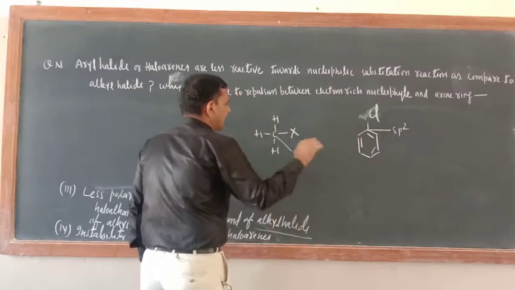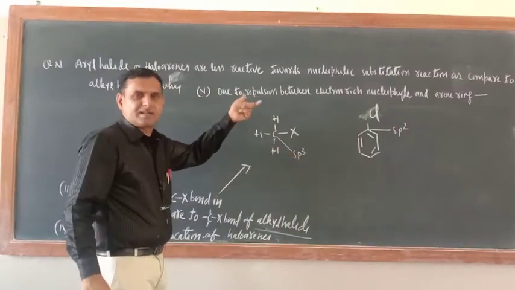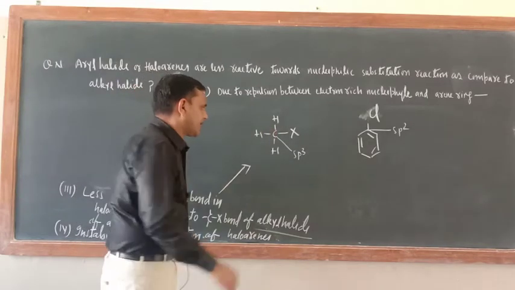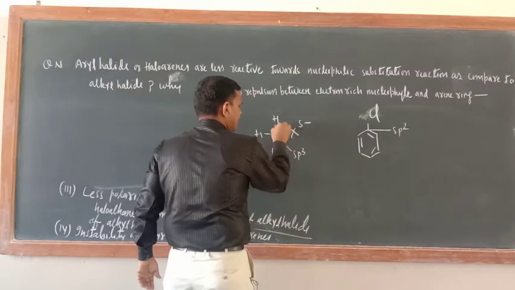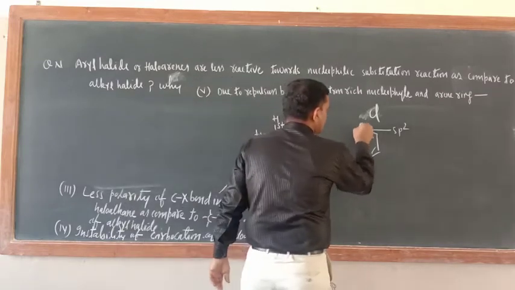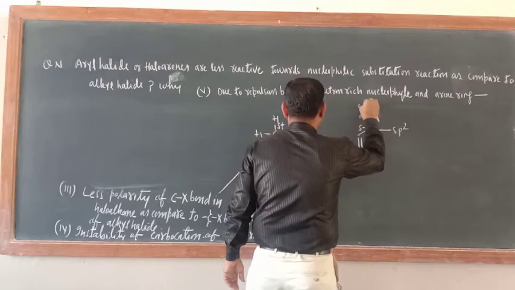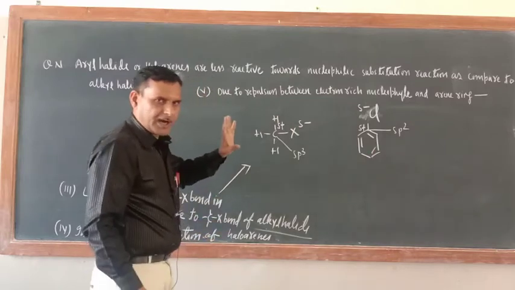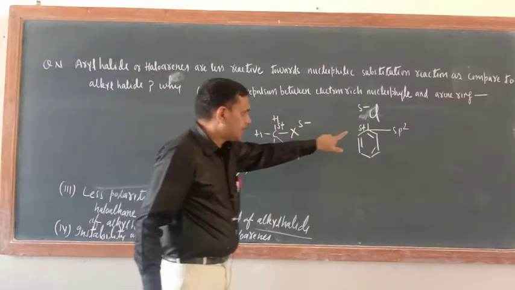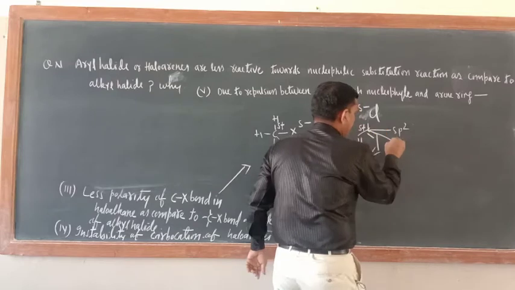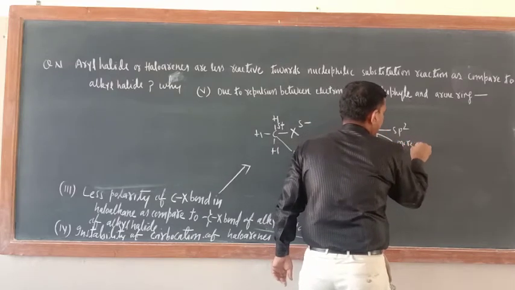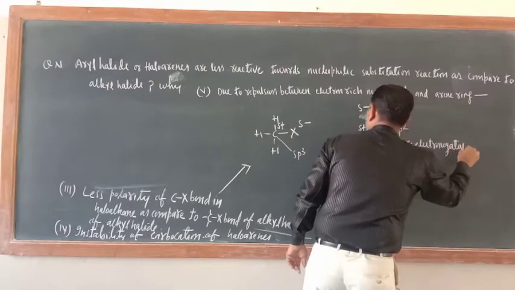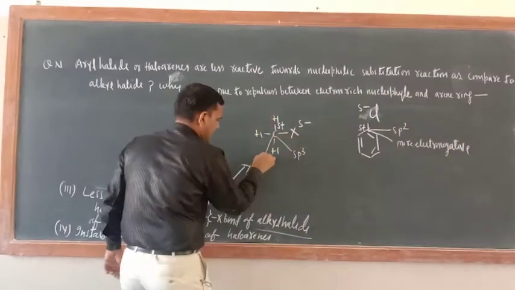So just see, the nucleophile attacks when polarity is developed. What is the meaning of polarity? Creation of positive and negative charge. So this should be slightly negative, this should be slightly positive. Here also slightly negative, slightly positive here. Now try to understand. This carbon atom is more electronegative, and this carbon atom is less electronegative.